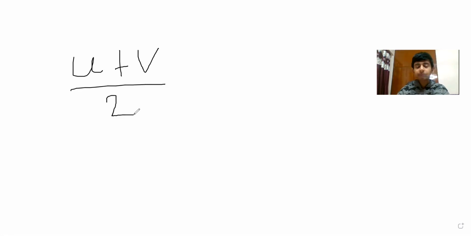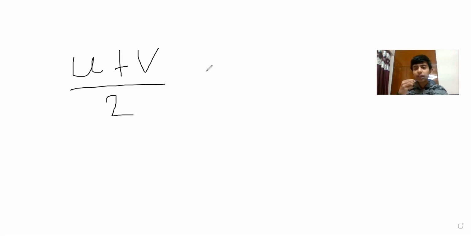What is that formula? Initial velocity. Basically, we write initial velocity as u. u is the symbol for initial velocity. That means earlier the velocity was this. Plus final velocity, upon 2. This is the formula for calculating the average velocity.